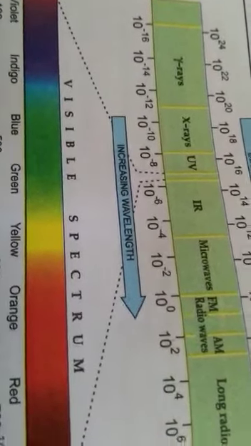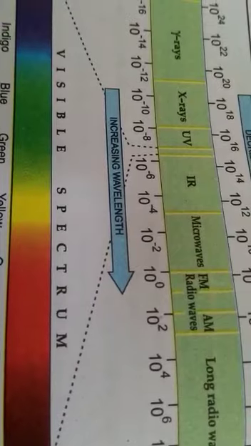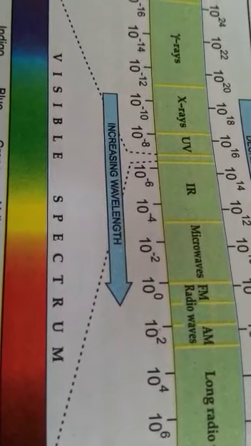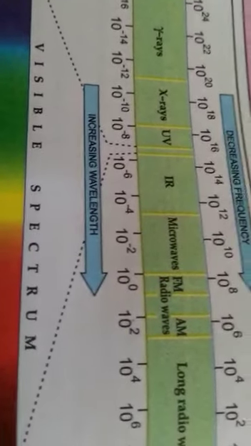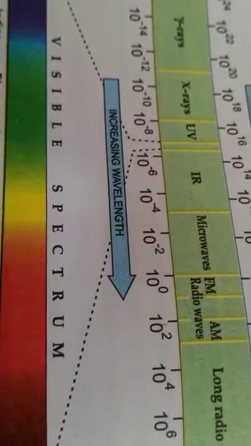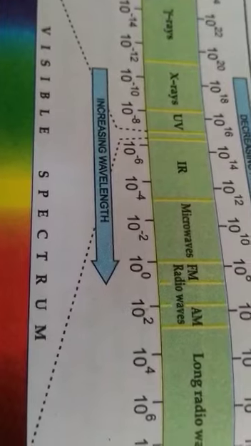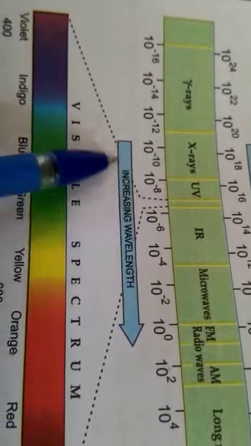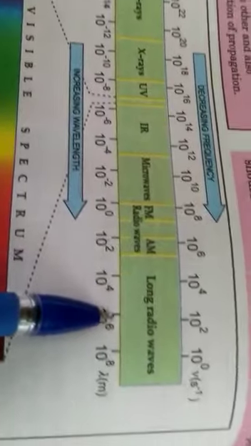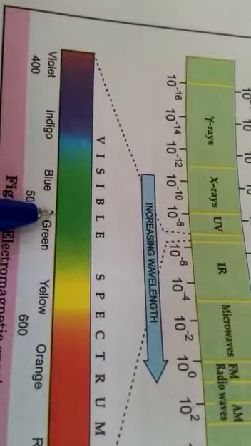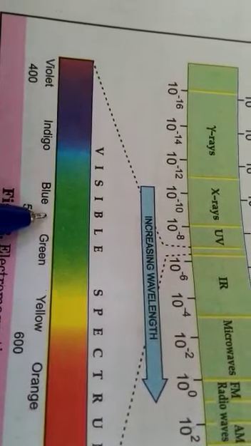Now I tell you, this is gamma rays, then X-rays, then UV, then IR, infrared, microwaves and the radio waves. Now you can see, students, this is the increasing wavelength and this is the decreasing frequency. You can see that these waves are arranged in a particular order. So this particular arrangement is known as a spectrum. What is this?